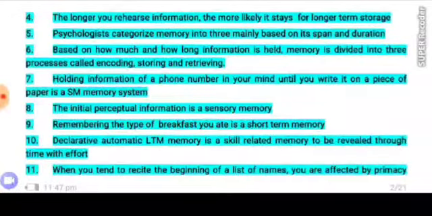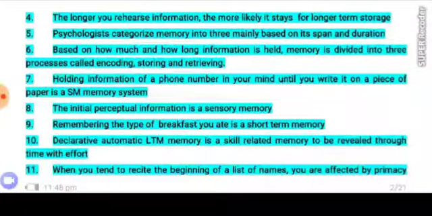Number 7. Holding information of a phone number in your mind until you write it on a piece of paper is a sensory memory system. Number 8. The initial perceptual information is a sensory memory.